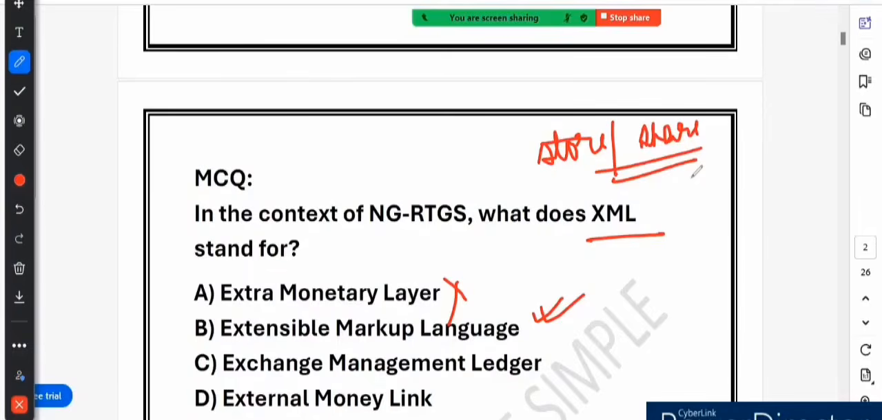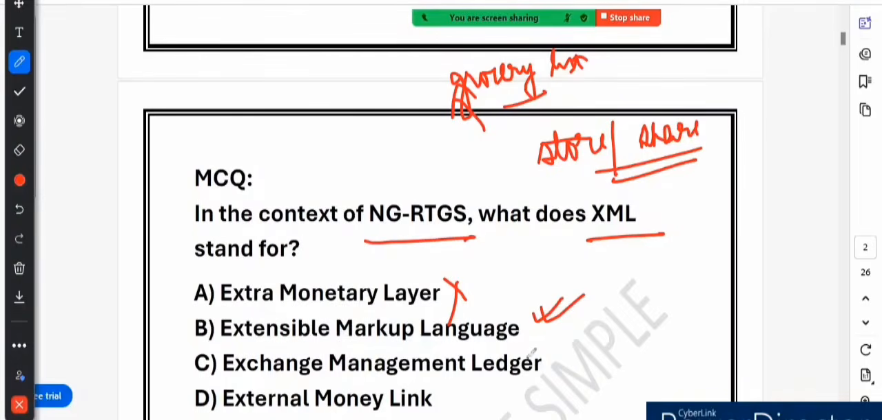So you can think of XML as a structured way to store information, like a well organized grocery list. So it's like a well organized grocery list. Instead of writing everything in random order, XML categorizes data properly so that a computer can easily read and process it. That is why XML is used in NG RTGS, right, to format financial messages and ensure seamless transactions between banks.